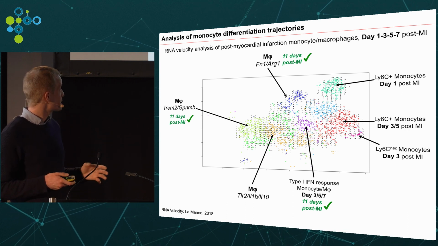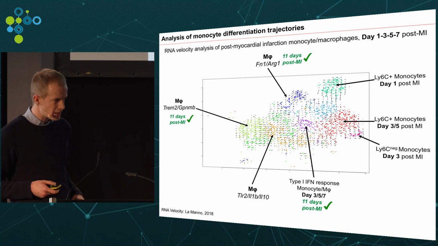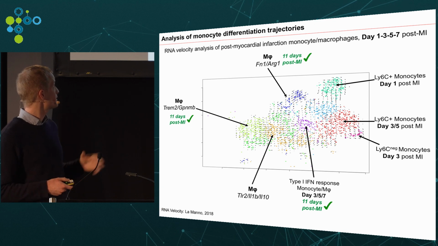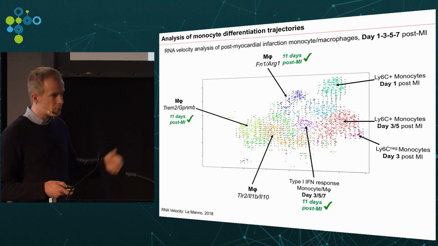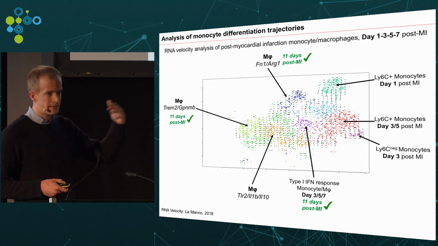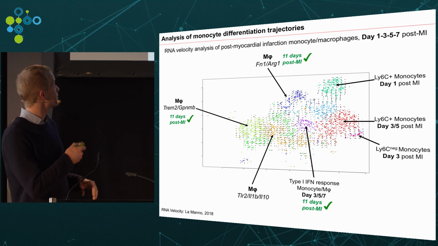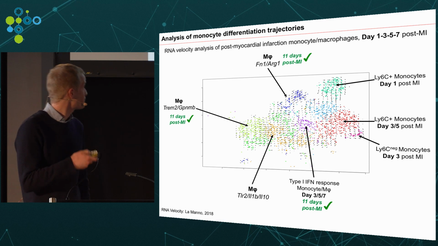What happens, at least, is that we can see monocytes turning into macrophages, so different types of macrophages with quite specific enriched genes in these different subsets. And using a data set that was already published, we can confirm that we find some of these cells even at later time points. Our data set is from 1 to 7 days, and lots of these cells we can also find at later time points after infarction.